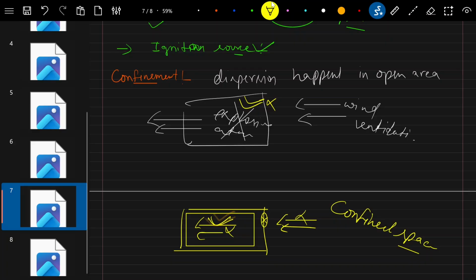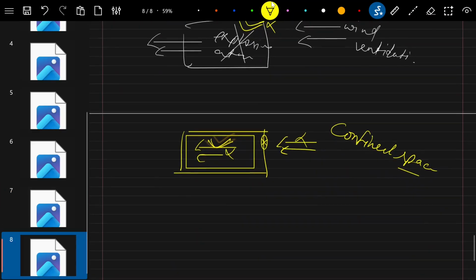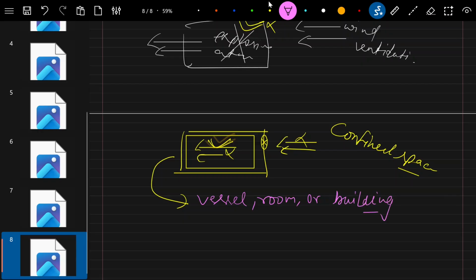If the dust cloud has been dispersed in sufficient quantity and concentration and is confined or semi-confined in a vessel, what can these areas be? These areas can be a vessel, like a room or building, anything. Then the dust cloud burns very rapidly and also explodes.